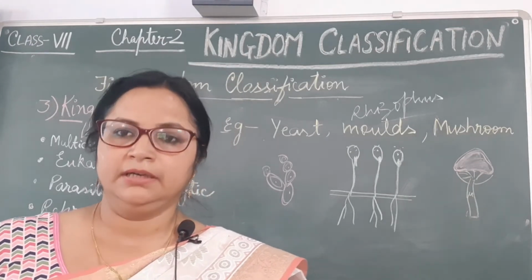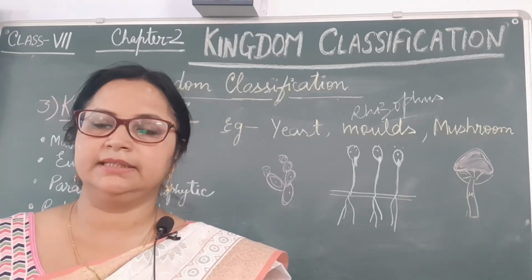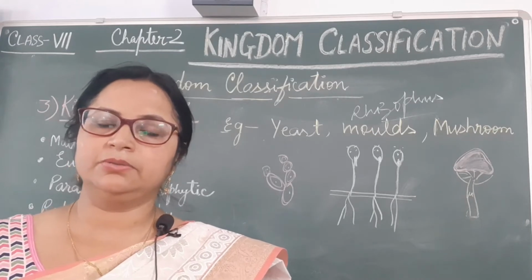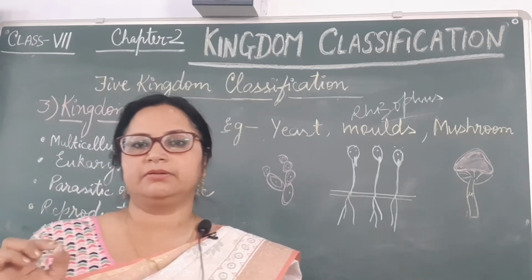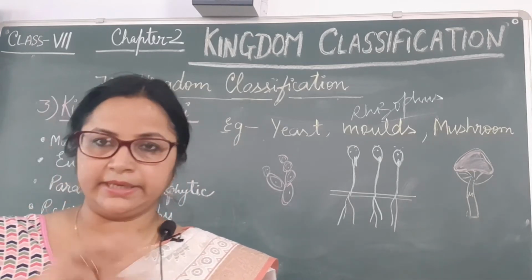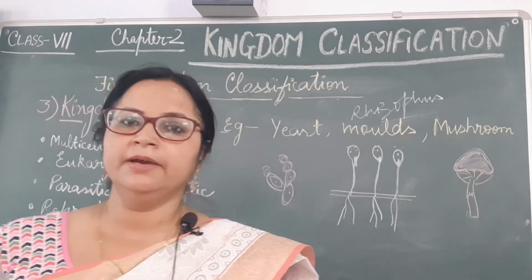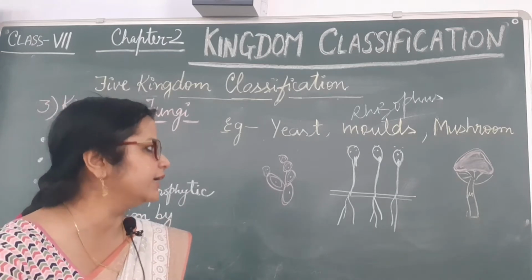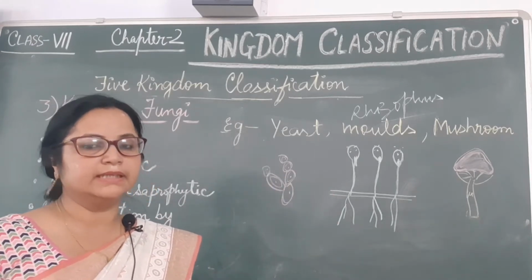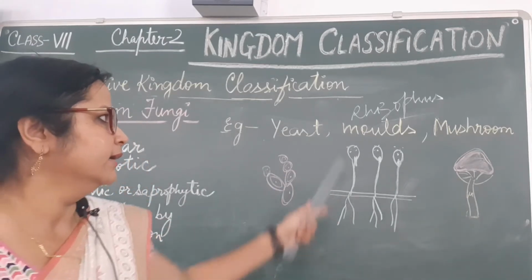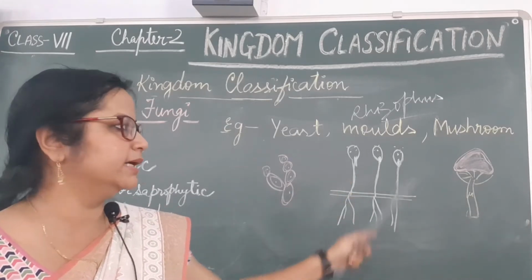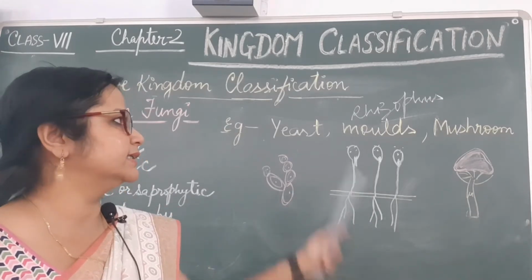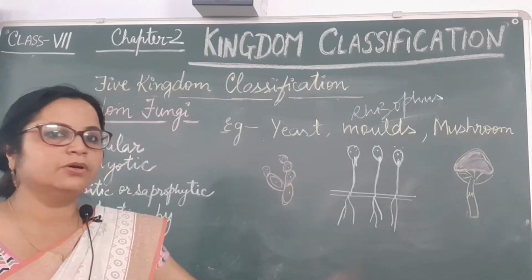Then after a day or two, you can see thread-like, brownish or greenish structures growing on the outer surface of the bread. It means that fungus is growing. The fungus growing on the bread and spoiling it is the mold, commonly called bread mold, but its scientific name is Rhizopus.